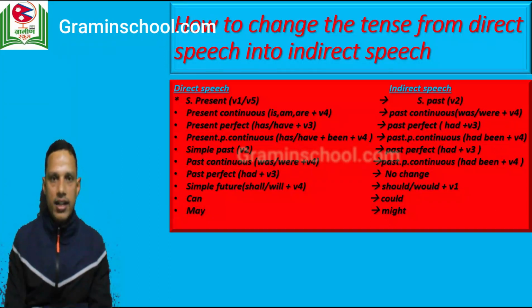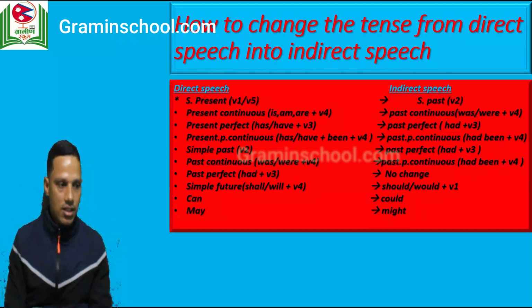Similarly, when the direct speech is in the present continuous tense, like is, am, are plus ing form of verb, or we call it also verb 4, you can change it into past continuous tense, that is was or were plus verb 4 or ing forms. Similarly, present perfect tense, that is has or have plus verb 3, is changed into past perfect, had plus verb 3.